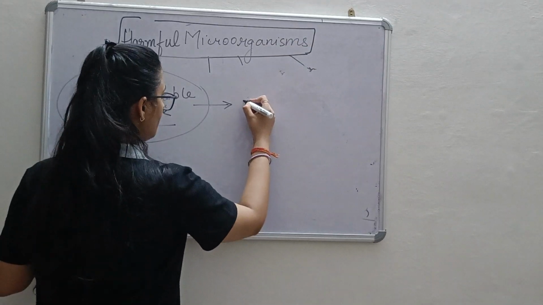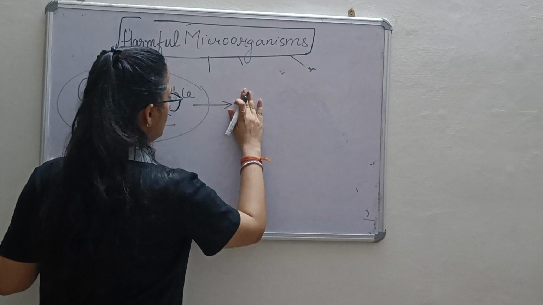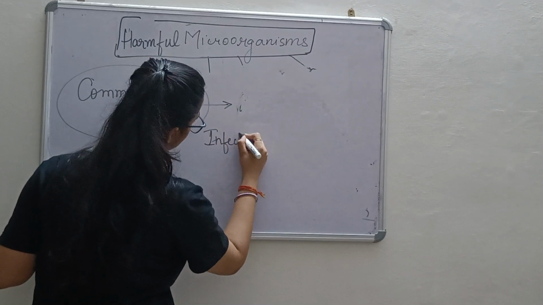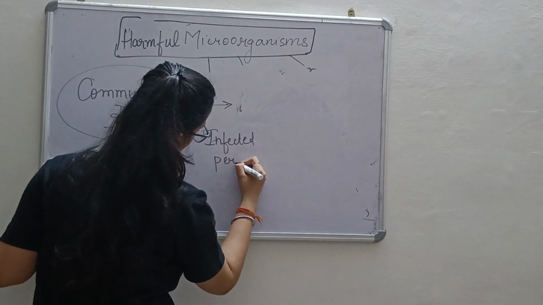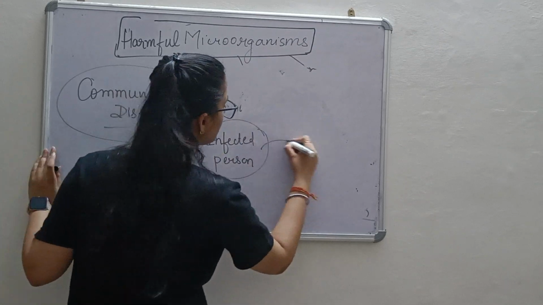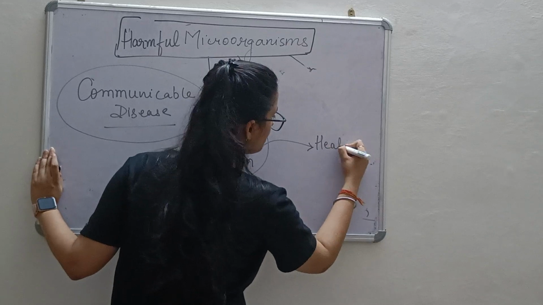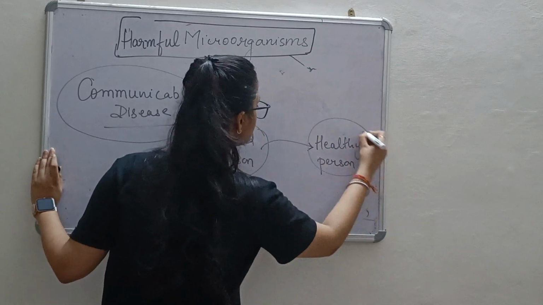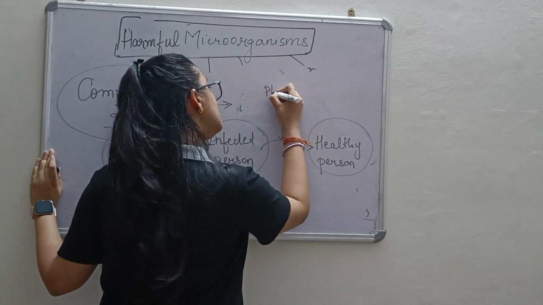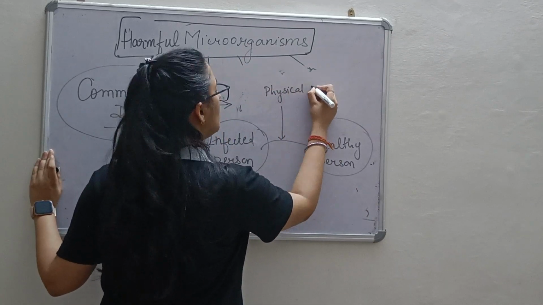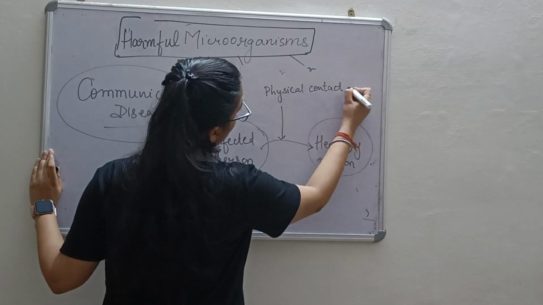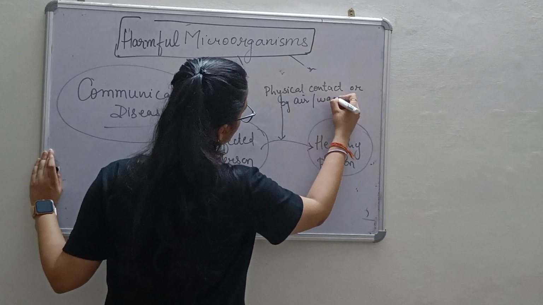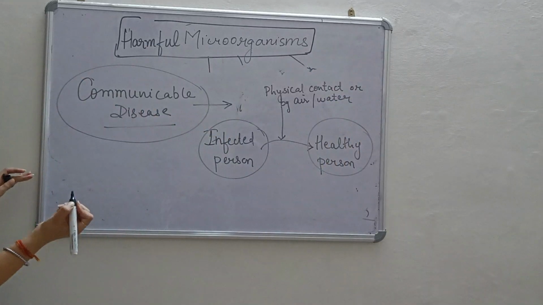Transfer from an infected person to a healthy person. How does it reach? By physical contact, or by air or water. So these are the communicable diseases.